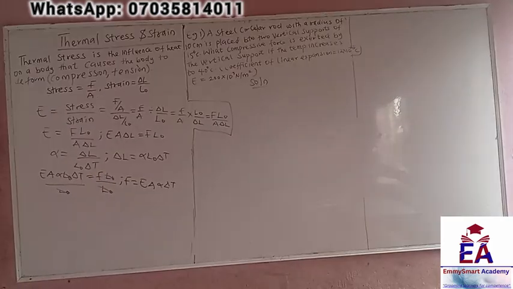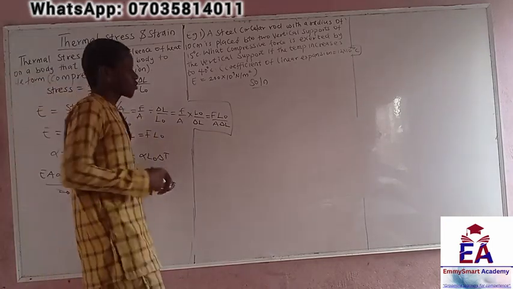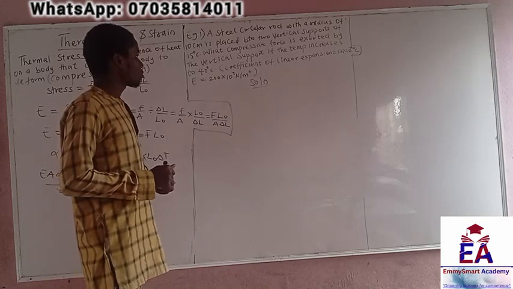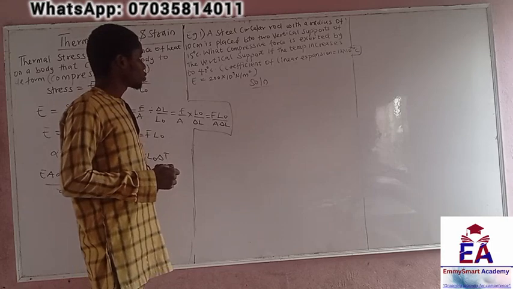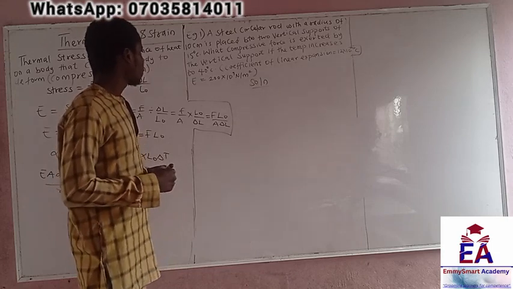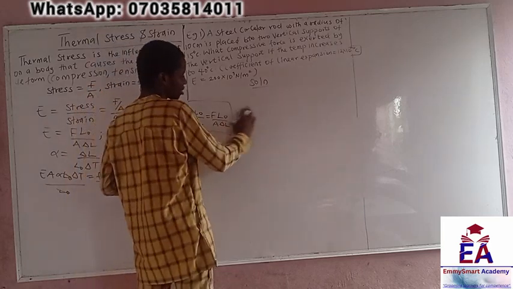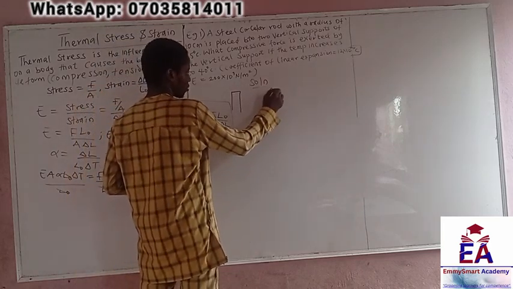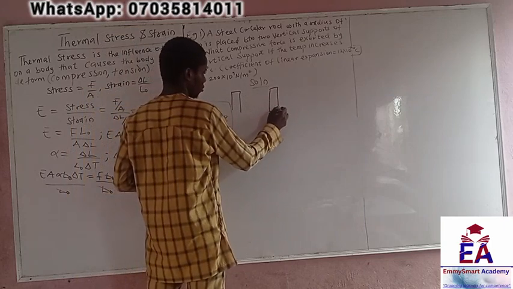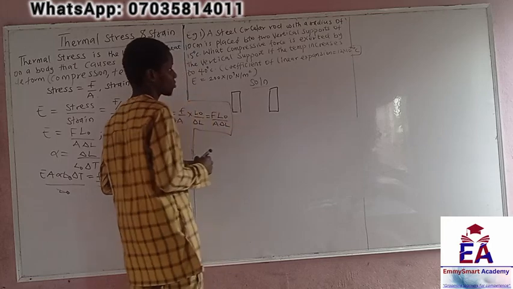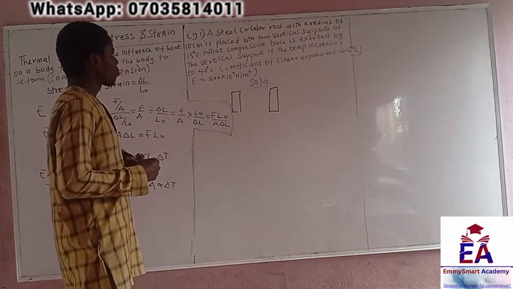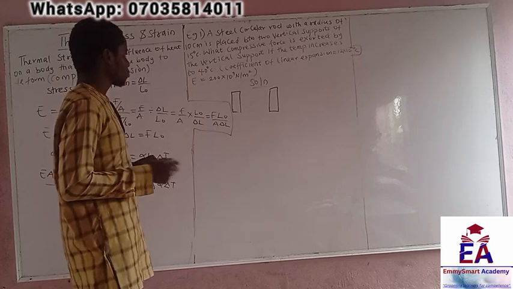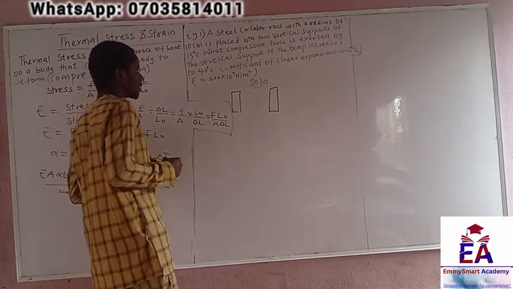Okay, let's look at this question. We have a steel circular rod with a radius of 10 cm, placed between two vertical supports at 15 degrees Celsius. That was the temperature. What compressive force is exerted by the vertical supports if the temperature increases?